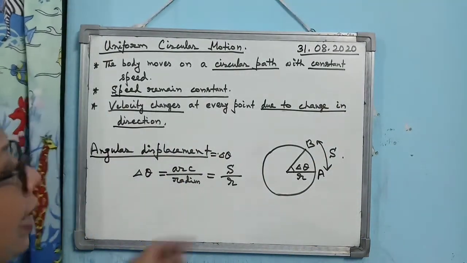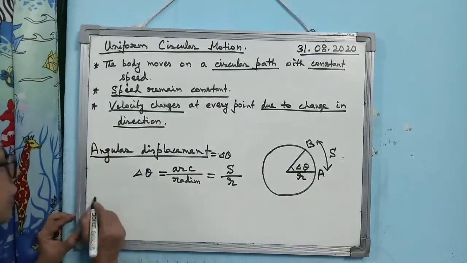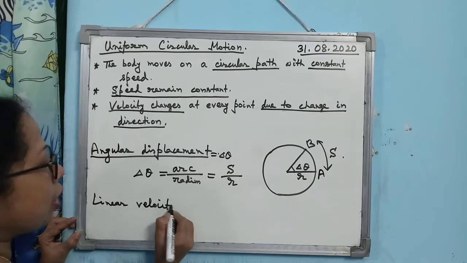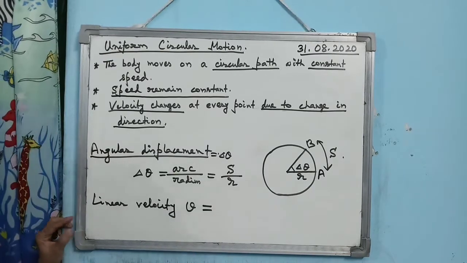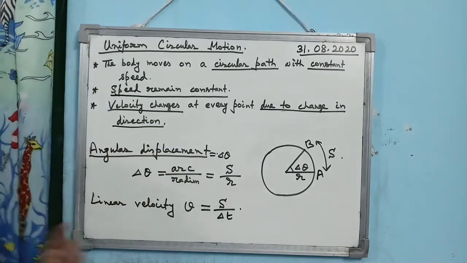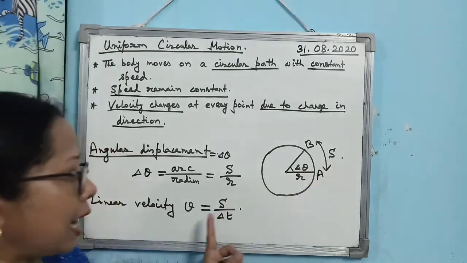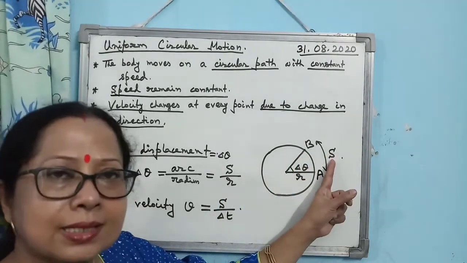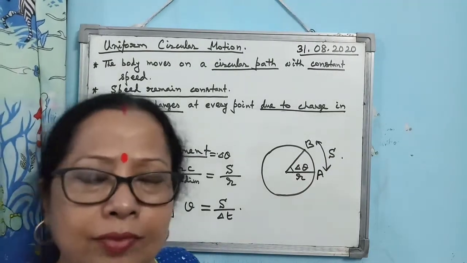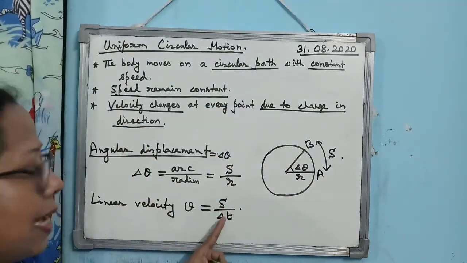Now, when a body is undergoing uniform circular motion, you can consider the body will have two velocities. One is the linear velocity. What is linear velocity? Linear velocity is S by delta t. Linear velocity is given by linear distance travelled by time. What is the linear distance travelled? S. And what is the time? Delta t. Why have I written the term delta? Because I have taken a very small interval of time. So linear velocity is given by S by delta t.